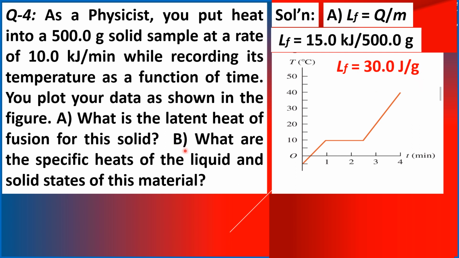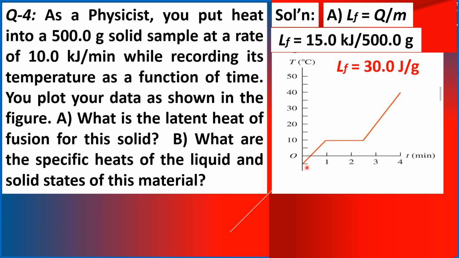Moving on to question letter B. What are the specific heats of the liquid and the solid states of this material? If the melting point of this material is understood now to be 10 degrees Celsius, this is where the body undergoes melting, or the phase change from solid to liquid.